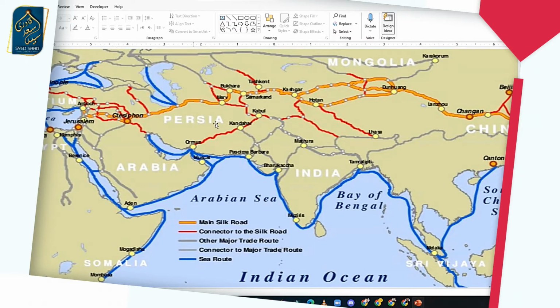And then you have these red lines. They were the connectors into the Silk Route. There was a major trade route coming down into Egypt, going up into Europe. And then you have this route, the gray colored trade route from Yemen all the way to Egypt and up, going into the Byzantine Roman Empire.